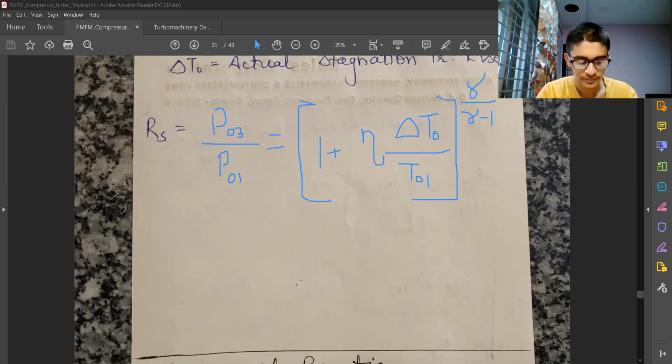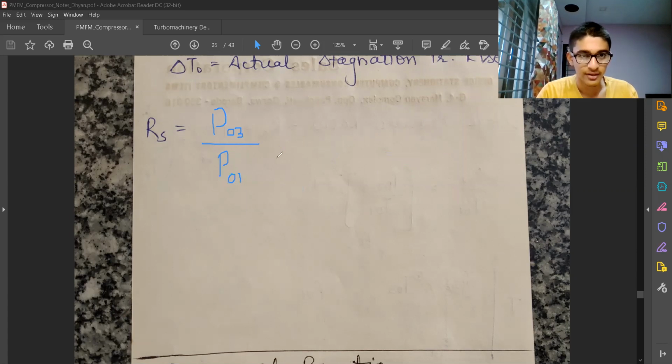Fine. And delta T0 was defined earlier. That was lambda U Vf upon Cp into tan of alpha 2 minus tan of alpha 1. Okay, we'll stop over here, and in the next video we'll have the degree of reaction of the fluid machine.